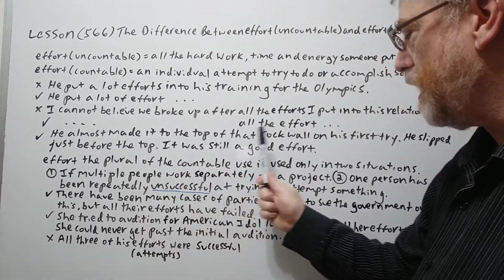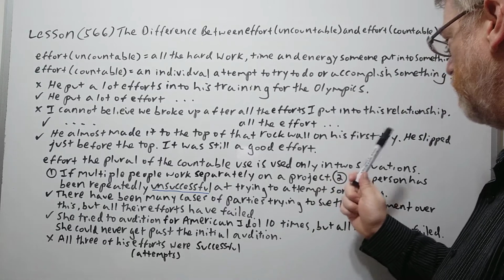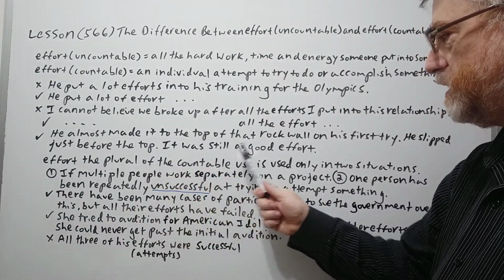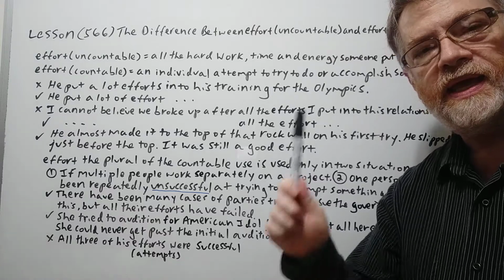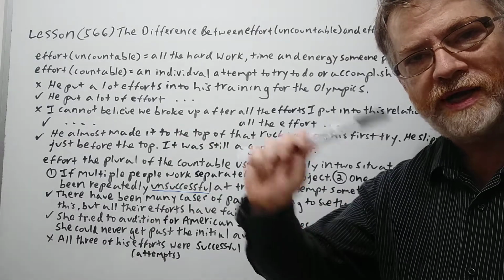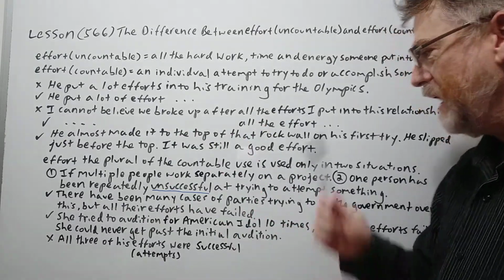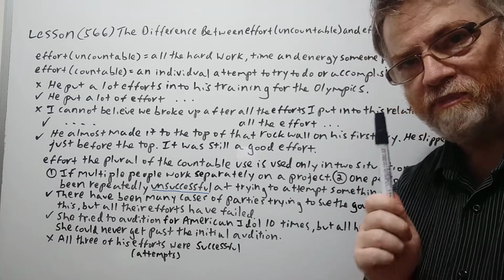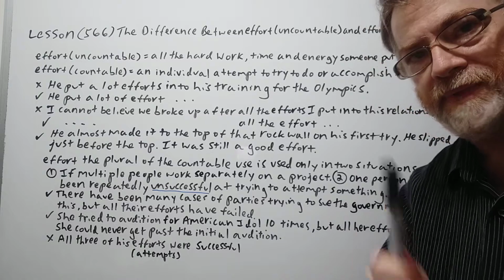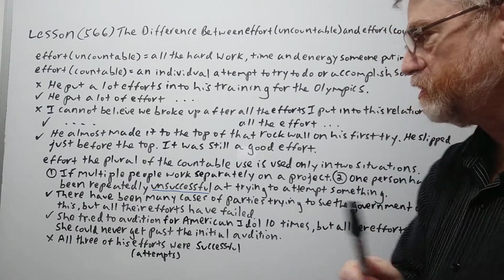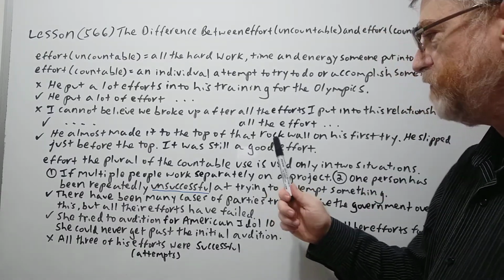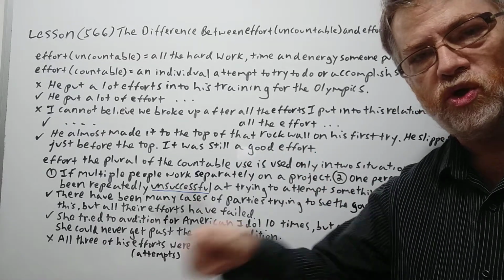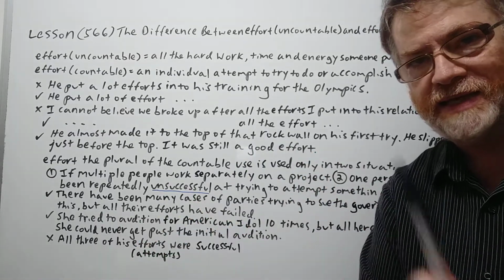All right, now we're going to go into the countable use. He made it to the top of that rock wall on his first try. He slipped just before the top. It was still a good effort. So he tried to go up the rock wall. A lot of times when we hear effort in the countable sense, more often we hear it in the singular, but it is possible to hear it in the plural too. But this is an example of the singular. So it was a good effort. It was a good try. It was a good attempt. In this case, it's countable.